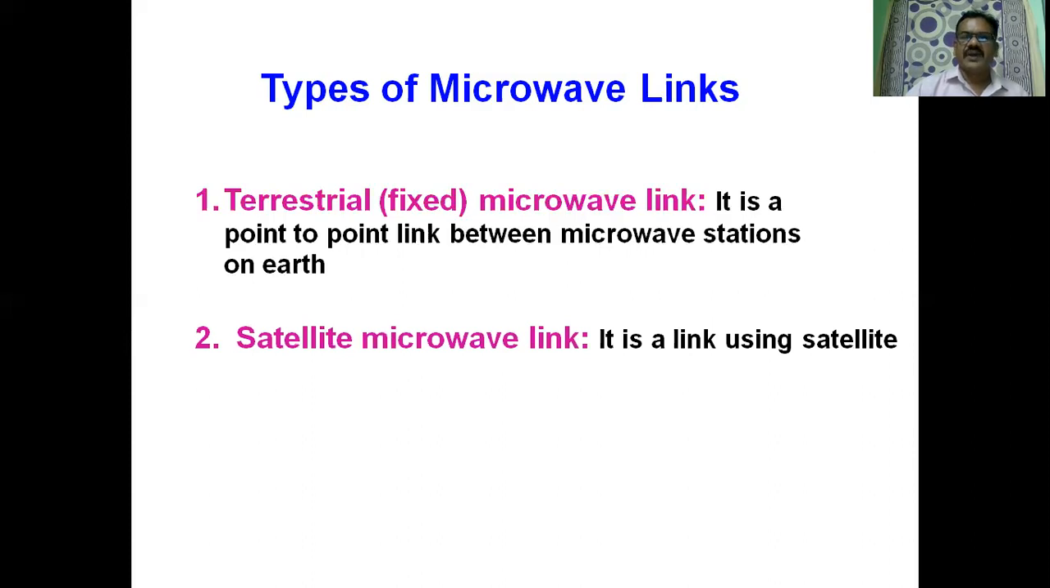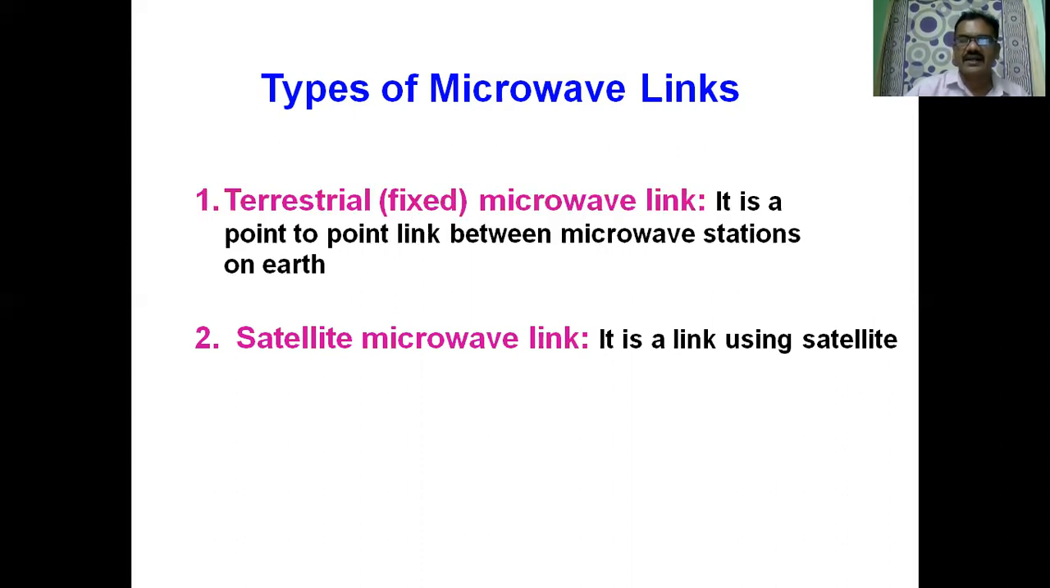The second type of microwave link is the satellite microwave link. We can make use of a communication satellite for providing long distance communication. Satellite microwave link is used for long distance communication, whereas a terrestrial fixed microwave link is used for point-to-point communication between microwave stations on the Earth, whereas a satellite is a repeater in space.